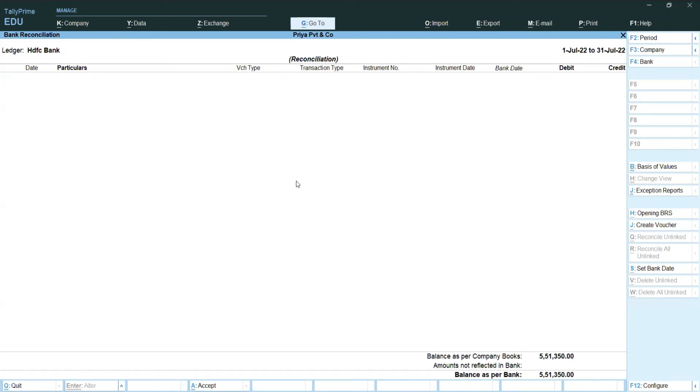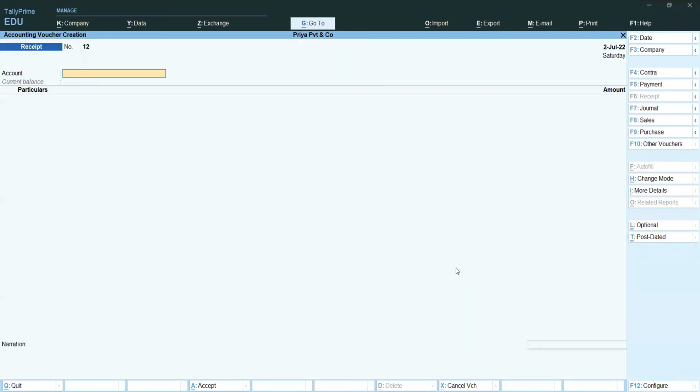For example, one check is returned. We paid a check to HV Technologies. They deposited that check into the bank. That check is returned now. How to prepare the check return and bounce entry, check bounce entries in Tally? So you can go to vouchers. In this screen only, I want to update. In the button bar, create voucher. Check return entry, I am updating under a receipt.